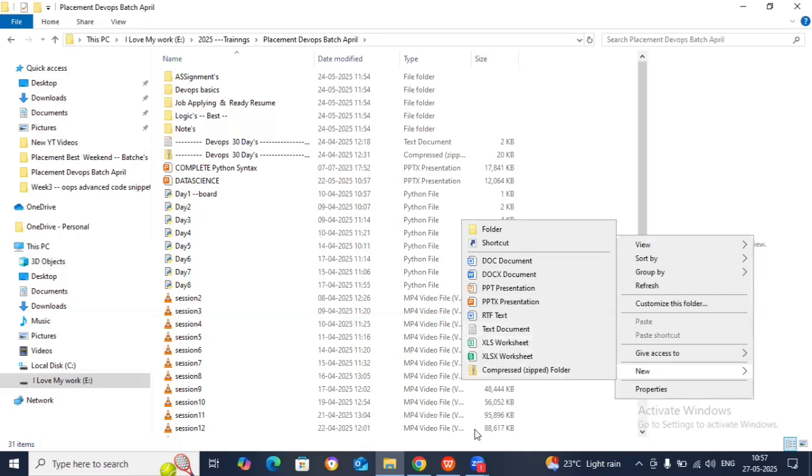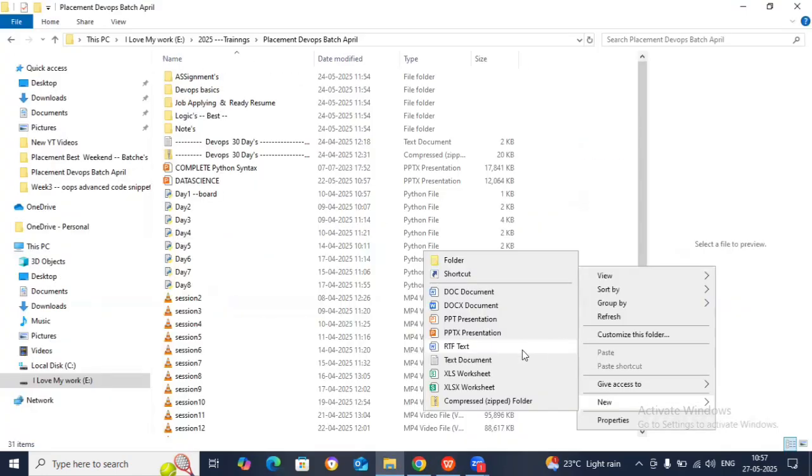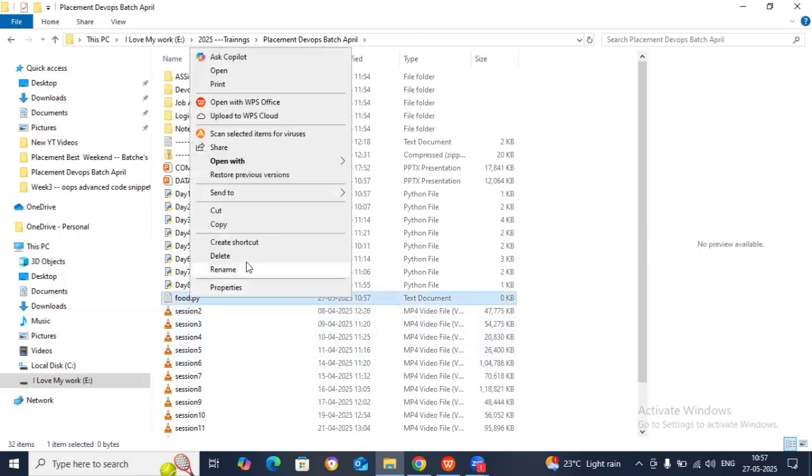Whenever I'm creating any file, what is the name of the file I'll create? Food.py. See the C here, I'll just create a text file. I'll write food.serial. Now this is a text file. I've given an extension for a text file, food.py.